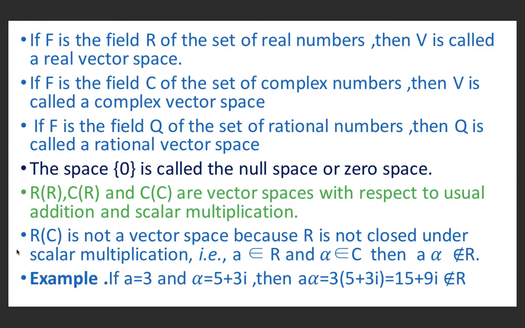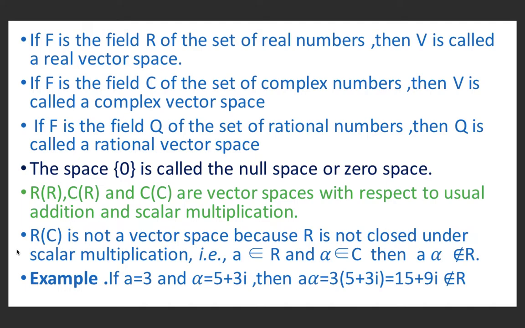For any set to be a vector space, all the properties should be satisfied. But R is not closed under scalar multiplication in the field of complex numbers. For example, if we consider a belonging to R and alpha belonging to C, then a alpha does not belong to R. If we take a equal to 3 and alpha equal to 5 plus 3i, then a alpha is 3 times (5 plus 3i), which is 15 plus 9i.